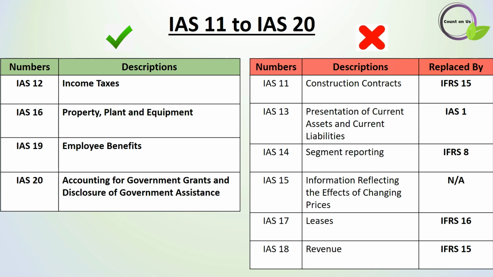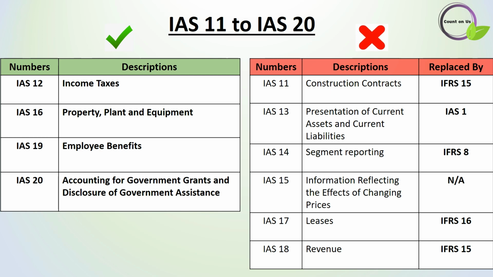Let's get going to IAS 11 to IAS 20. Here IAS 11 was replaced by IFRS 15 and IAS 12 is in an available position. Then IAS 13 and 14 were replaced by IAS 1 and IFRS 8 respectively. As I mentioned earlier, IAS 15 was also fully withdrawn and not replaced by any new IAS or IFRS. IAS 16 is an applicable accounting standard.